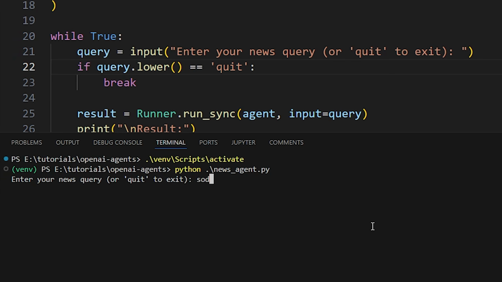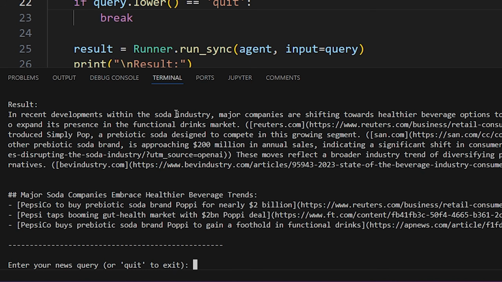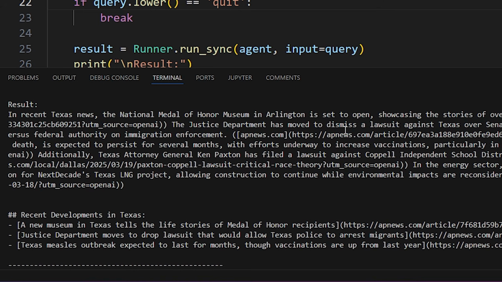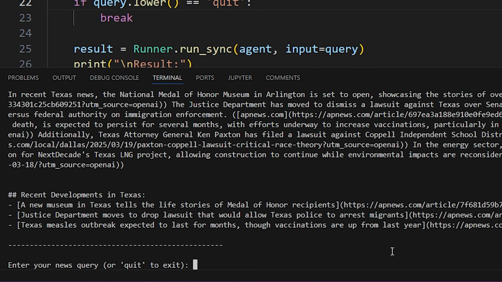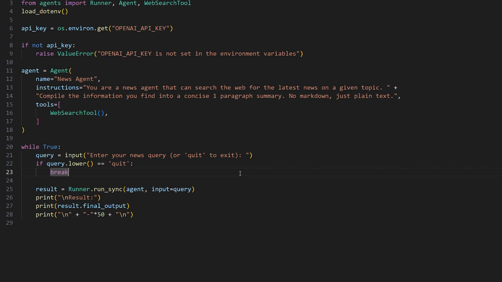So enter your news query, we're going to say soda. So it says, in recent developments within the soda industry, major companies are shifting towards healthier beverage options to meet evolving consumer preferences. See that recently, so it's fetching from actual news, which is good. Let's just say something else, like, I don't know, Texas, that's where I'm from. Okay, I read it over, it looks good. And then if I want to, I can do quit. There we go. So that's just a very, very basic example of something that you can create using this agent here, an agent with web search capabilities.